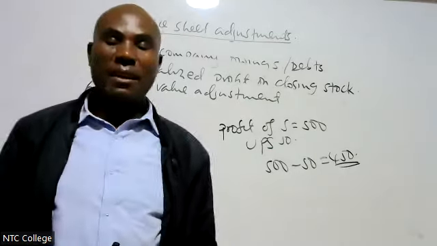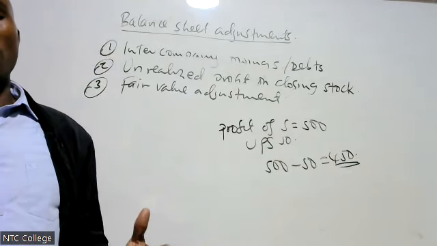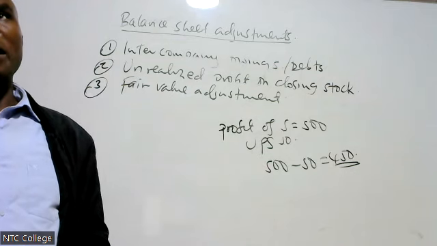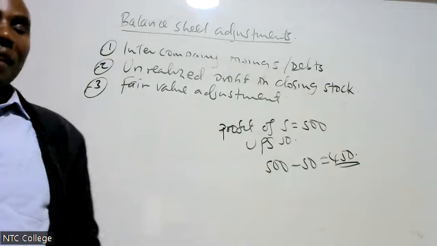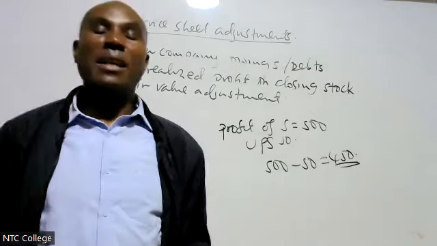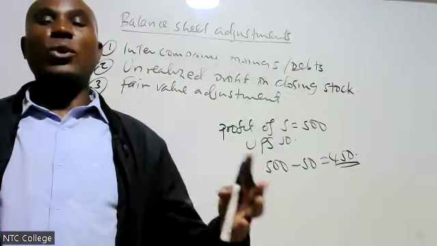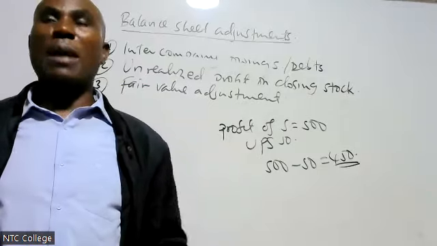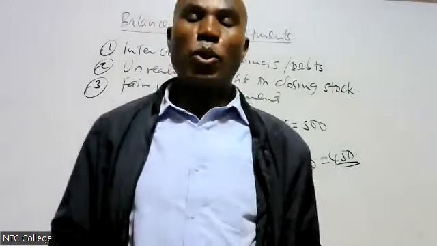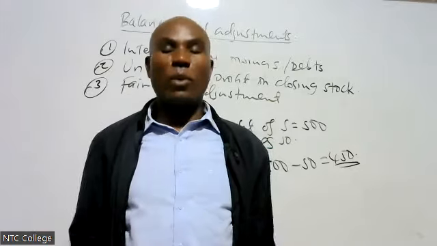Now, I was saying fair value adjustment. On the date of acquisition, S Limited, that is the subsidiary, revalued its net assets. Because when I'm coming to acquire, for example, you want to acquire NTC today, you want to buy shares in NTC, I will not just give you the assets the way they are.